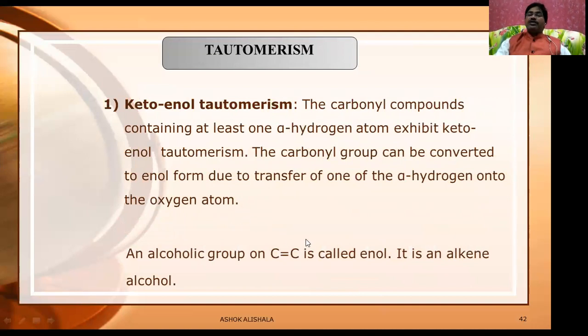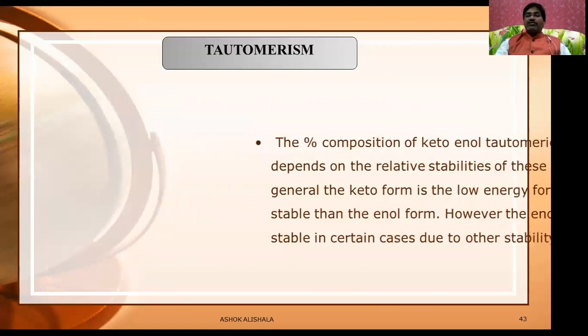The first one is said to be the keto-enol tautomer. Generally, the carbonyl compounds containing at least one alpha hydrogen atom exhibit this keto-enol tautomerism. The carbonyl group can be converted to enol form due to transfer of one of the alpha hydrogens onto the oxygen atom. An alcoholic group on a C double bond C is called enol. It is an alkene alcohol.